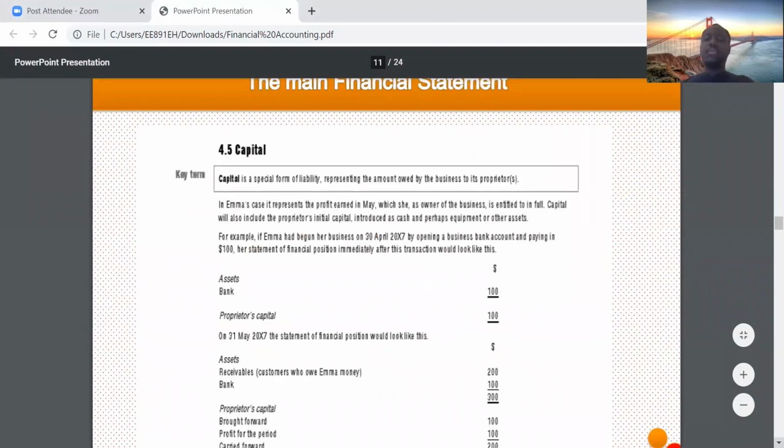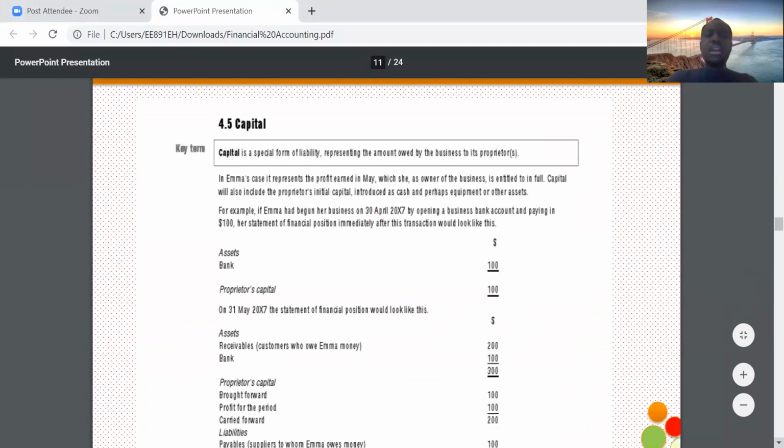So what is capital? When we say capital, what is capital? Capital is simply a special form of liability which represents the amount owed by the business to its proprietors. So when we say someone has capital, in simple terms, it's the money they put into the business.